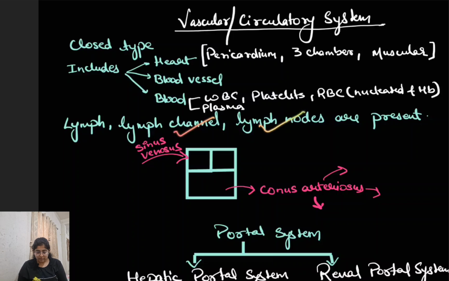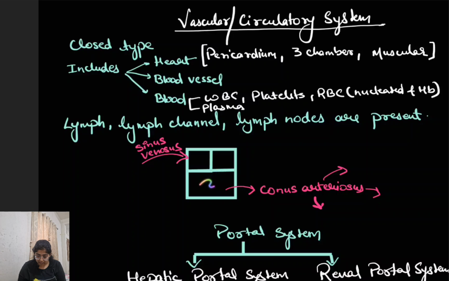Coming on to the structure of the heart, they have a right atrium, a left atrium and a ventricle. Sinus venosus is the portion into which all the deoxygenated blood from the body parts comes, and then it will pour into the right atrium. The oxygenated blood will come into the left atrium. Both the oxygenated and deoxygenated blood will be poured into the ventricle.